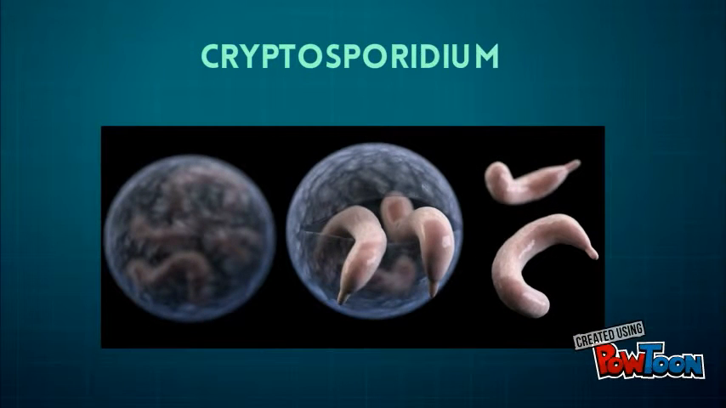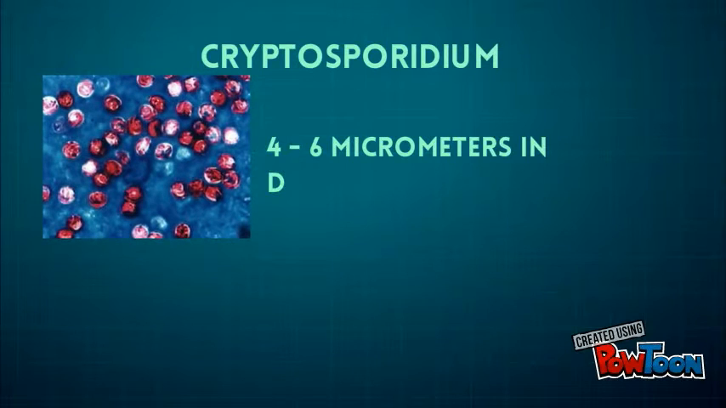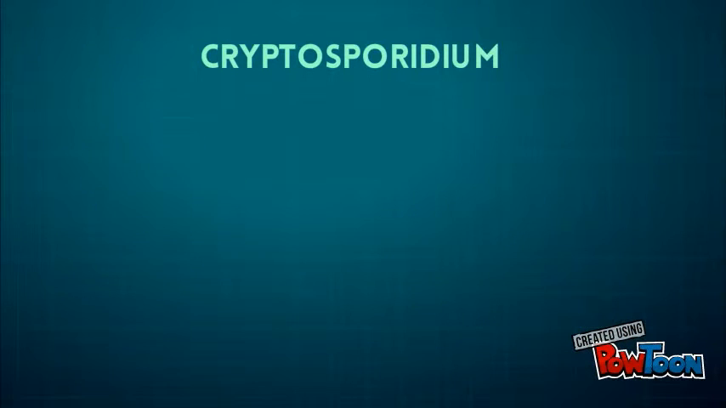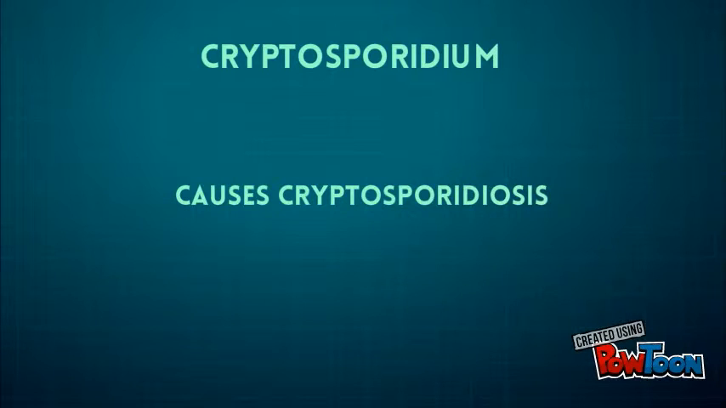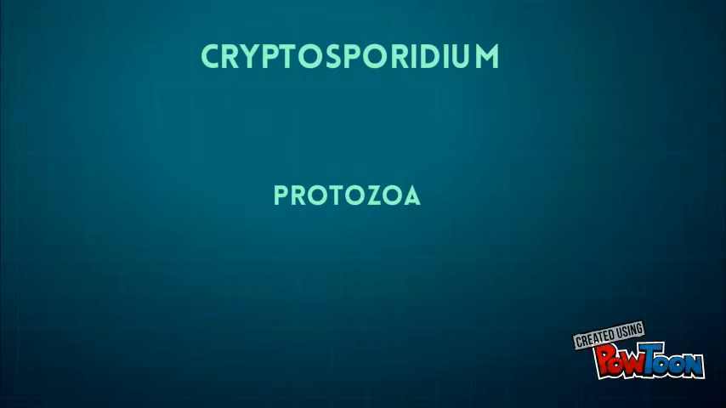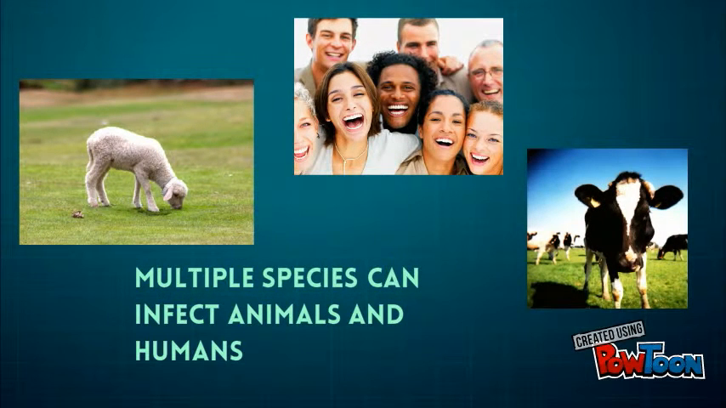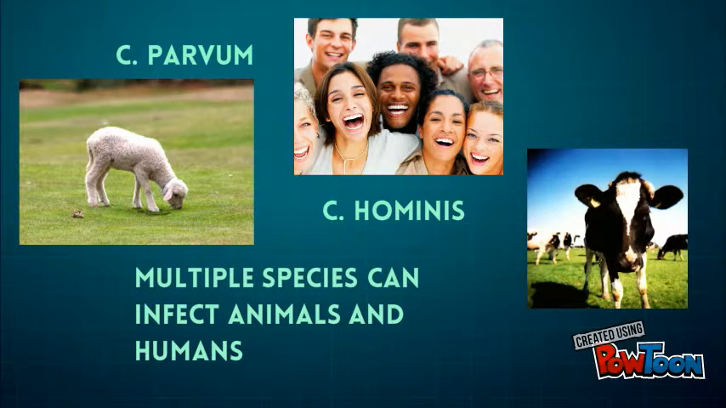Cryptosporidium is a microscopic unicellular parasite approximately 4 to 6 micrometers in diameter, as compared to a bacteria like E. coli, which is 1.8 micrometers in diameter, that causes diarrheal disease, cryptosporidiosis, commonly referred to as crypto. It is classified as a protozoa. Many species of Cryptosporidium infect animals, and some can even infect humans. Cryptosporidium parvum and Cryptosporidium hominis are the most prevalent species causing diseases in humans.